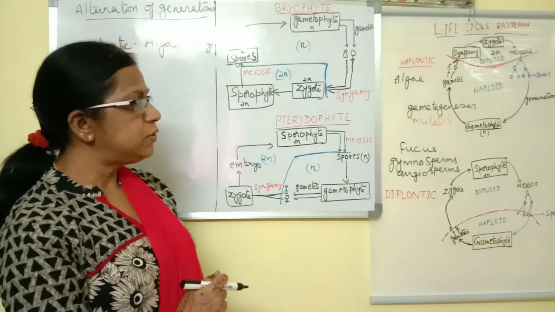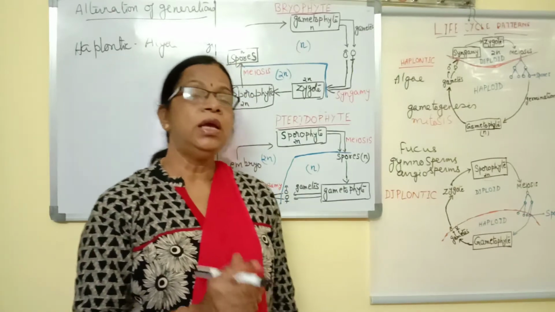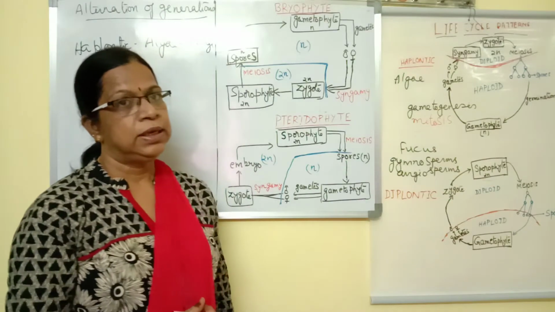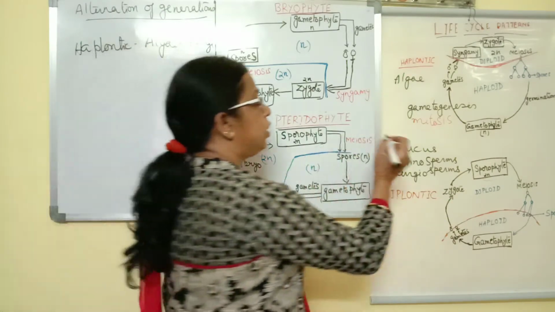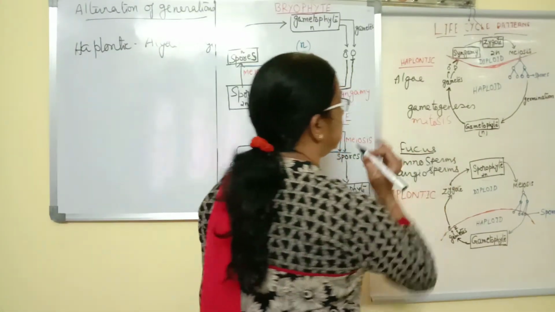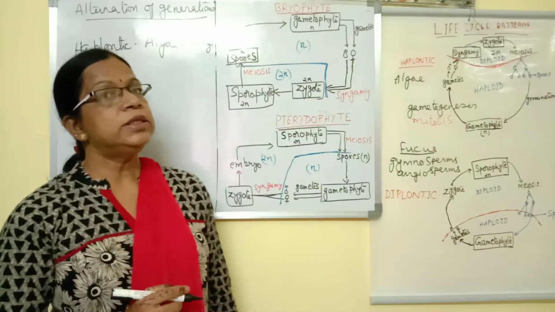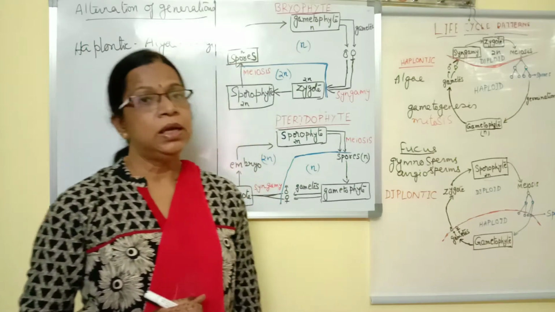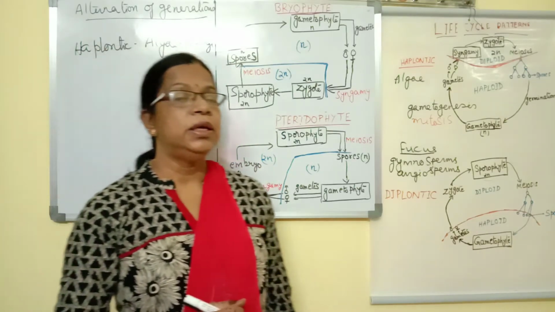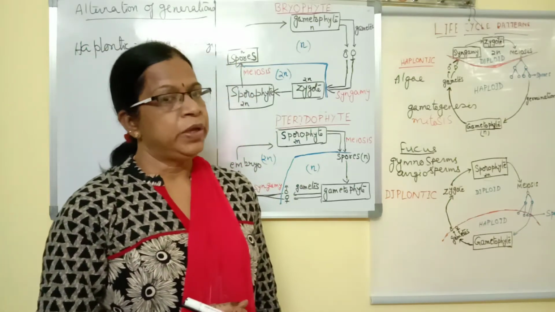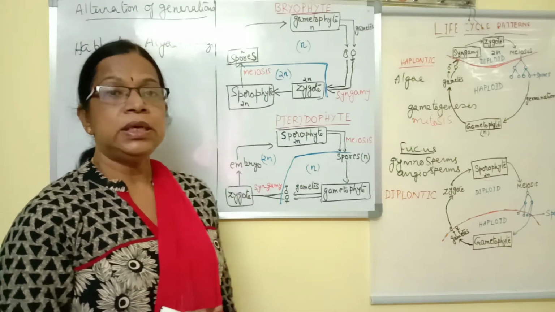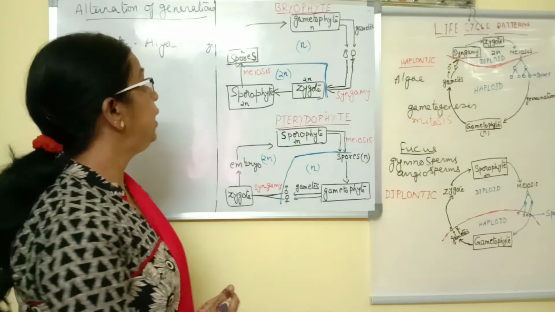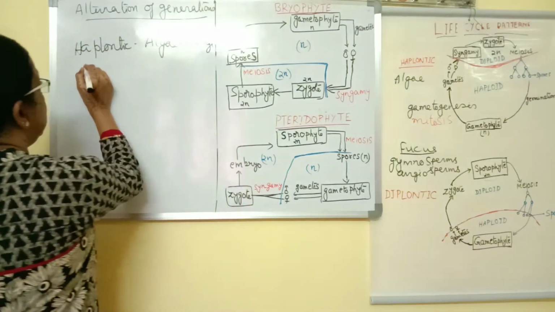This type of life cycle is called the diplontic life cycle, which is normally found in gymnosperms and angiosperms. Rarely it is also found in the brown alga, that is Fucus. Normally in algae we find the haplontic life cycle, but in Fucus we find the diplontic life cycle. So these are the two major types of life cycle. Similarly, there is a third type also, which is called the haplodiplontic life cycle.